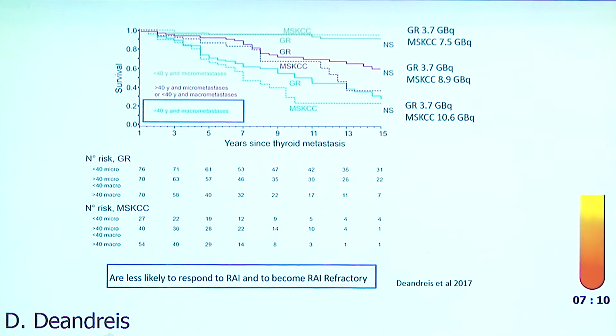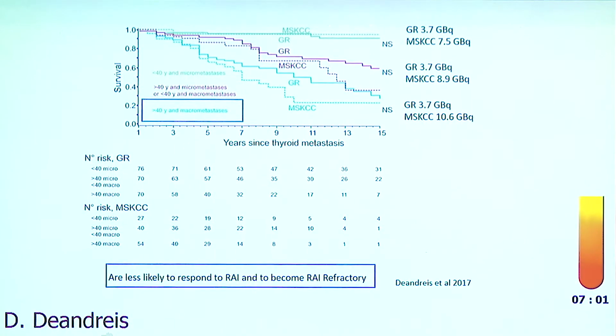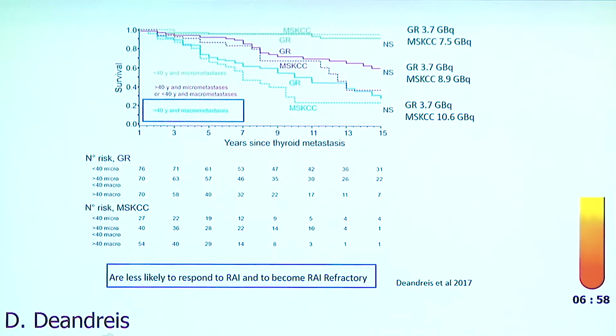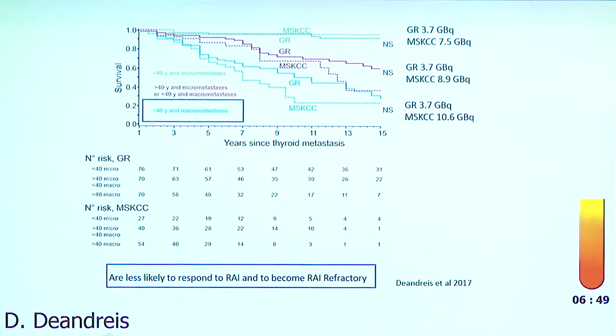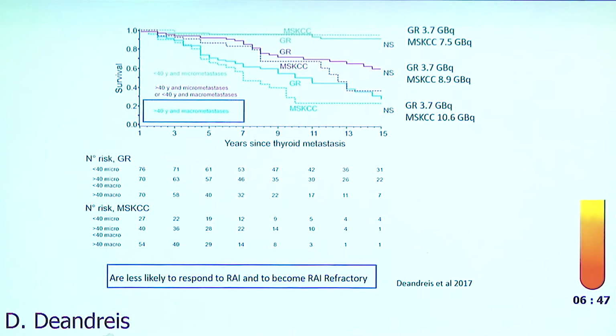So if you look, you see that all the patients treated at Gustave Roussy received 100 millicurie for each treatment. Patients treated at Memorial received higher activity. We in nuclear medicine prefer to talk in gigabecquerel, but it's like 200, 250 millicuries. And again, we didn't find significant differences in overall survival in these patients in the groups stratified by age and tumor burden. So we give a higher activity based on the dosimetry approach, but we don't have a clear impact on overall survival, on patient outcome.